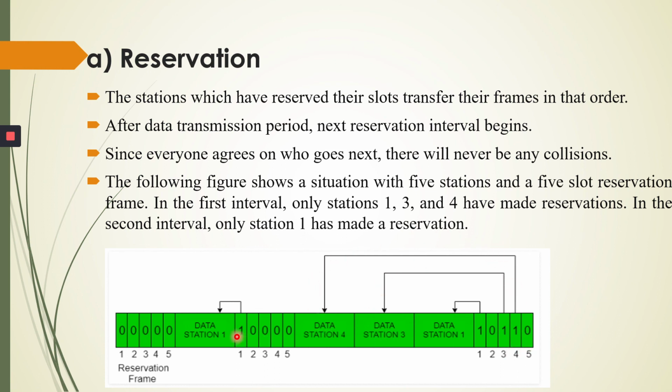In the next time period only station 1 wants to send the data, so station 1 is 1 and the remaining are 0. In the third time period no station wants to send the data, so all are 0. So remember this: the station which wants to send the data gets a 1, and the remaining stations remain 0. So this is the concept of reservation.